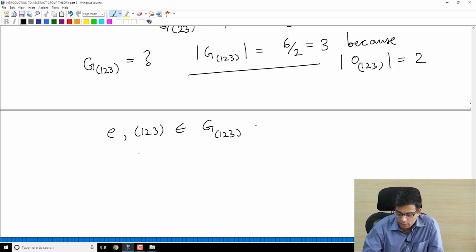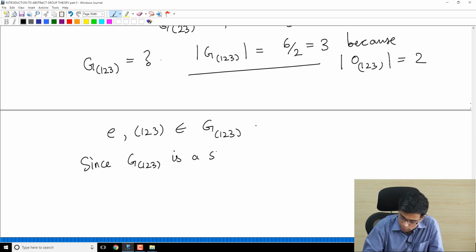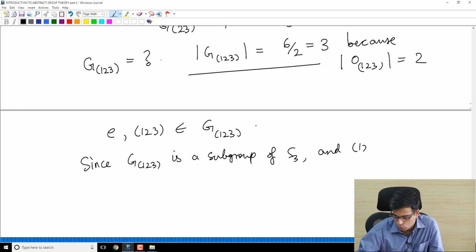And in fact, since the stabilizer is a subgroup of S3 and (1 2 3) is in it, its inverse is also there.